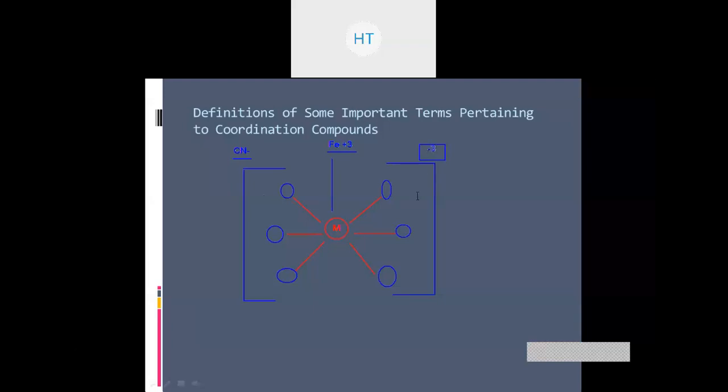In order to compensate this -3 charge on the complex, you are going to have one more entity, placed right outside the complex, and this entity should have a positive charge.